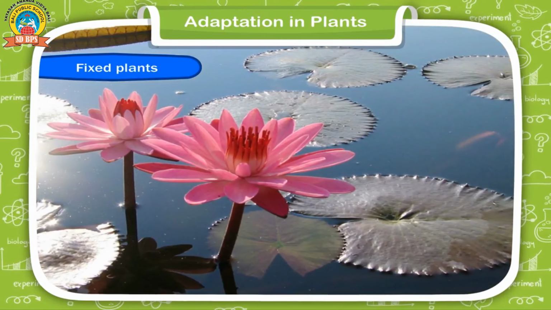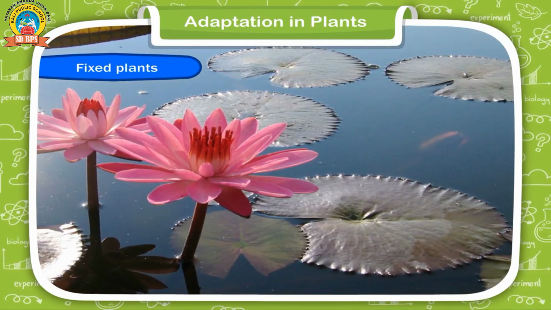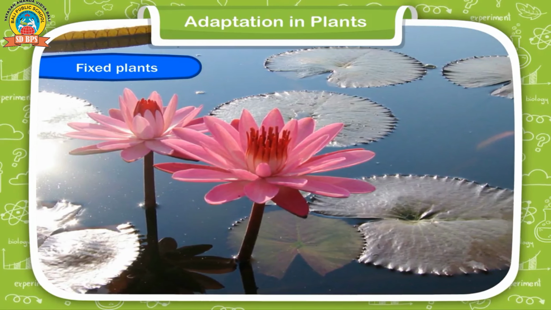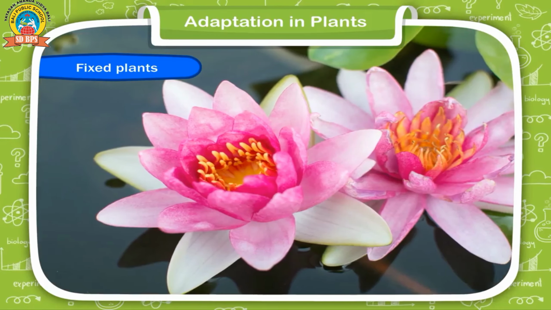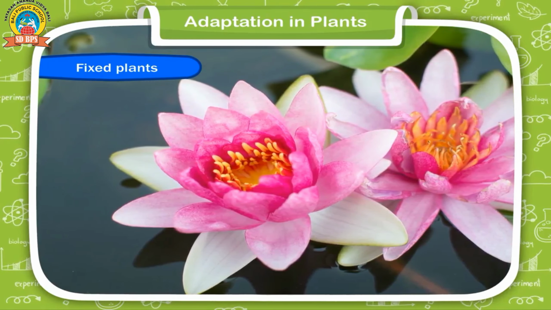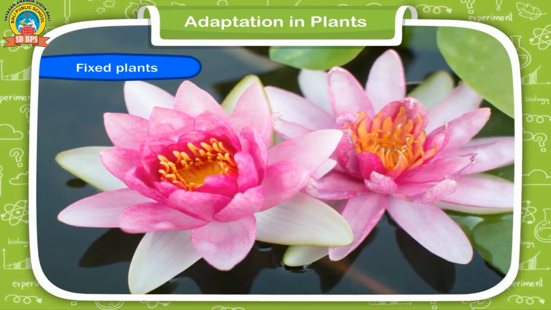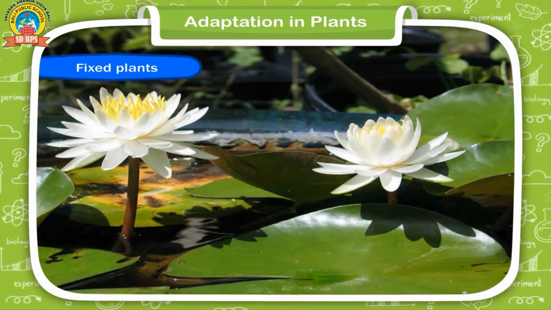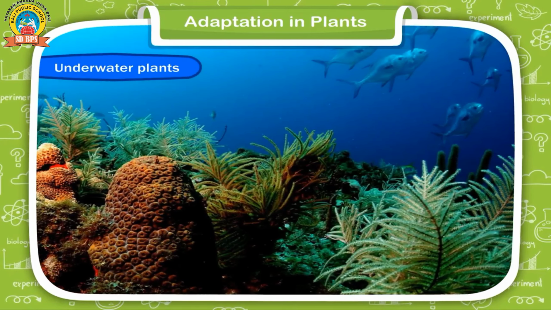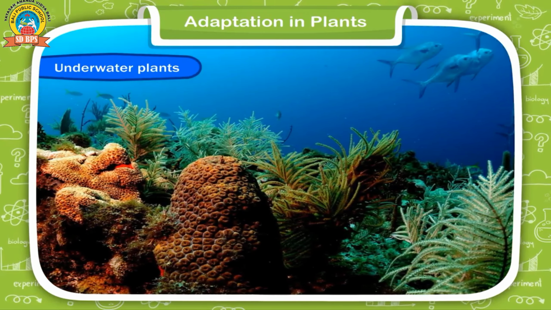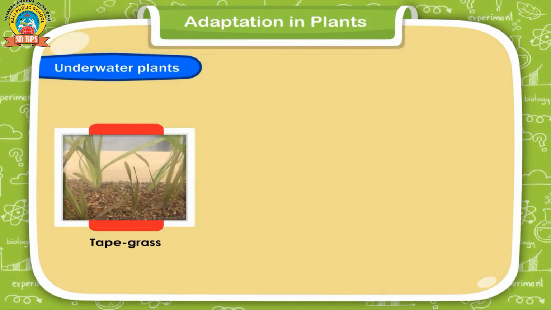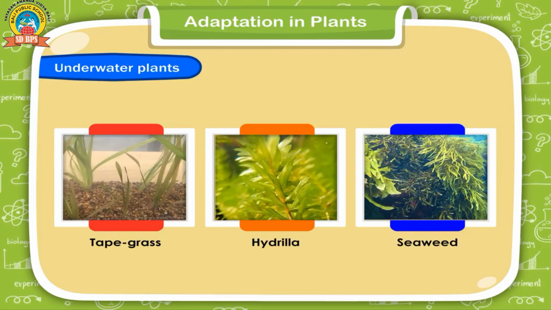Fixed plants. Plants such as lotus have roots which are fixed at the bottom of the pond. They are known as fixed plants. They have broad leaves and hollow stems. The leaves have stomata on their upper surface through which they breathe. Their leaves can float on the surface of the pond. Underwater plants. There are some plants that grow and remain completely under the water. Tape grass, hydrilla, seaweed, etc.